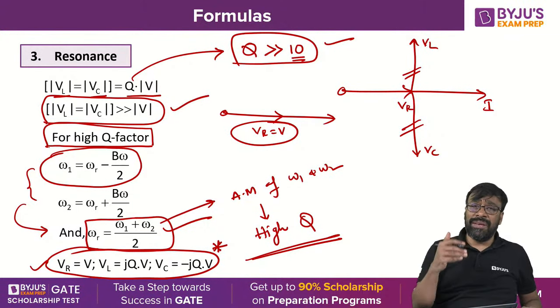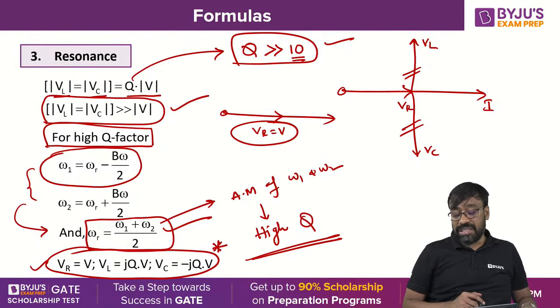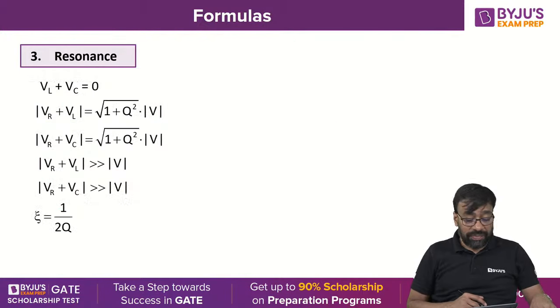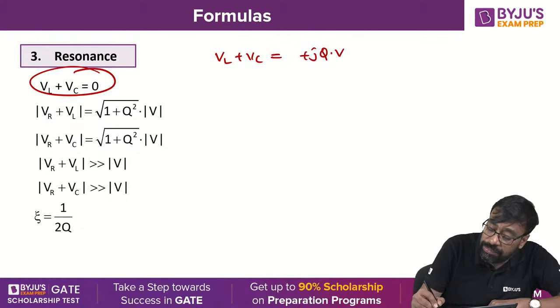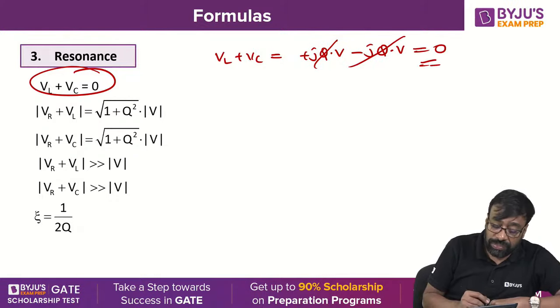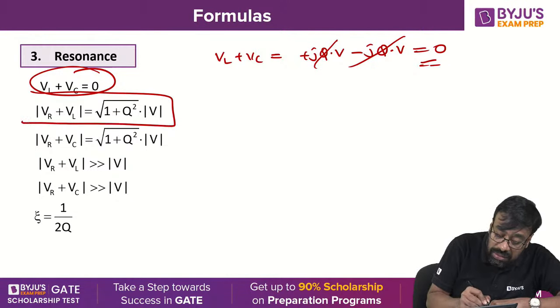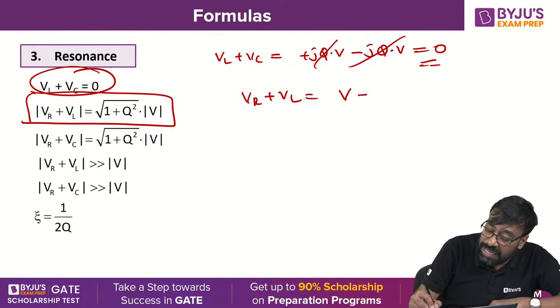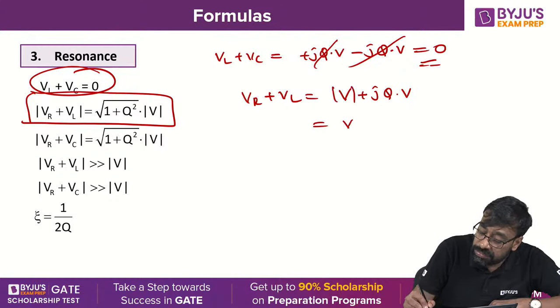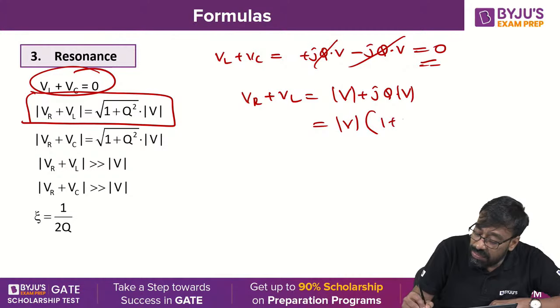Quality factor is nothing but VL by V, so VL is equal to Q into V, that is jQ into V. VC is equal to minus jQ into V. Therefore, if you add VL plus VC, plus jQ into V minus jQ into V will get cancelled. Finally, you will get 0. And VR plus VL is nothing but V plus jQ into V. So you can take V common, which is 1 plus jQ.